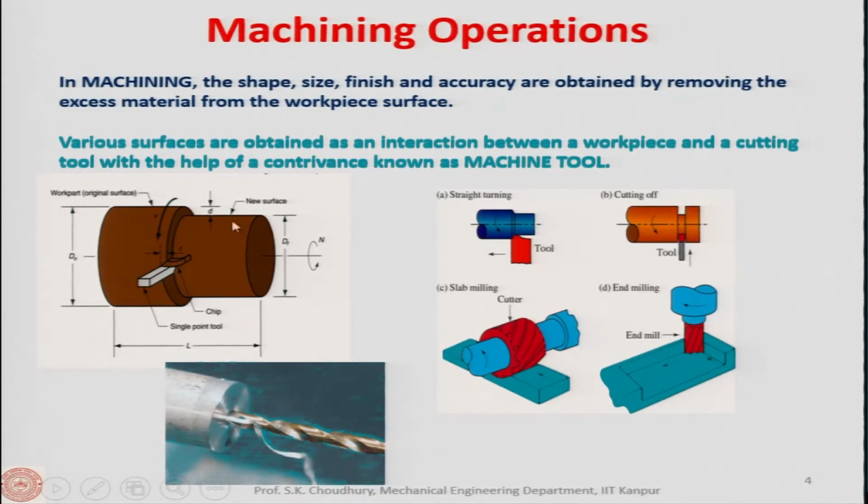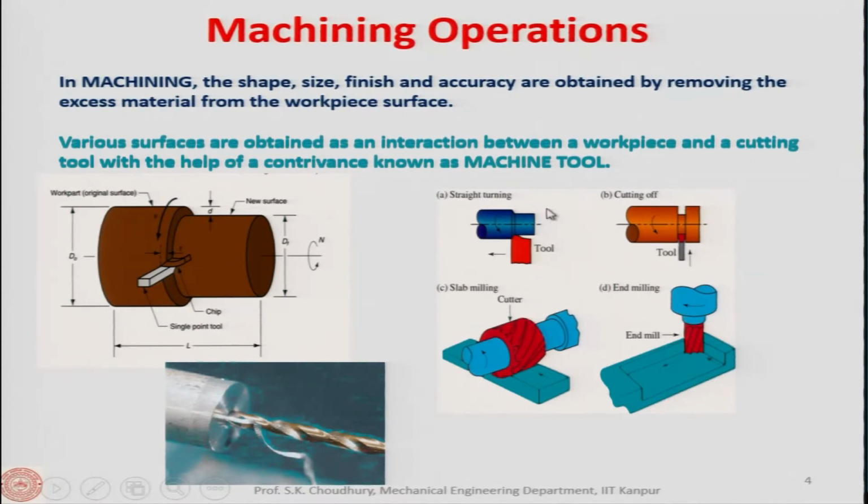Now, this much is removed from both sides. So, the difference between the initial diameter and the finished diameter, divided by 2, will be the depth of cut, because material is removed from both sides. Here it is shown how this uncut thickness can be obtained. We will discuss that in more detail later on.